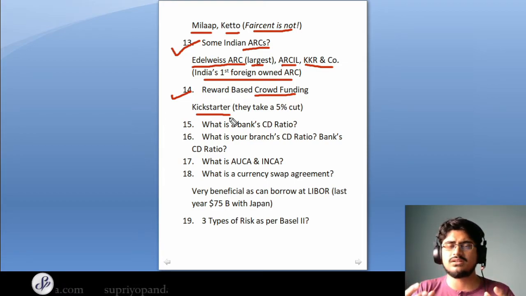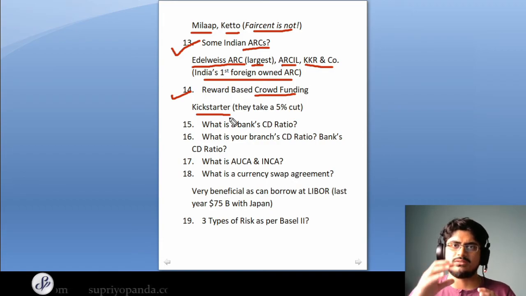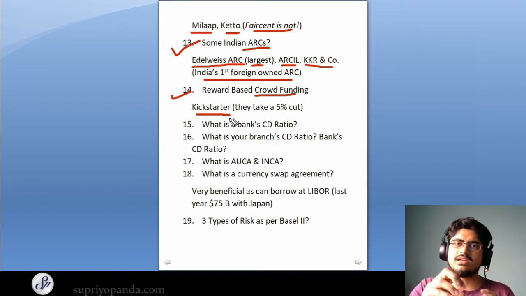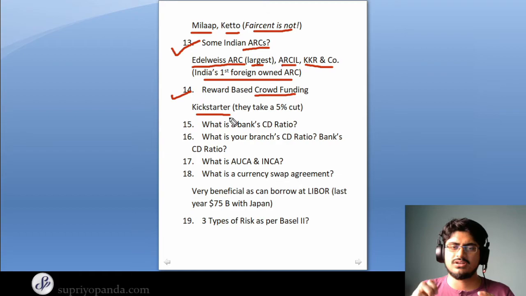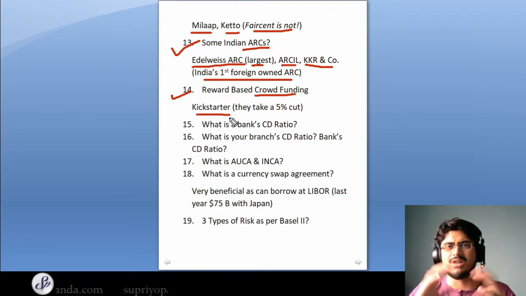However, Kickstarter does not allow the members who are donating to directly get a financial or a monetary benefit. And how does Kickstarter actually make money? So it takes a 5% cut from all the money that is sourced on the portal. So you understand, it's a little bit different from the traditional crowdsourcing or the traditional P2P lending as well. So this is about reward-based crowdfunding.